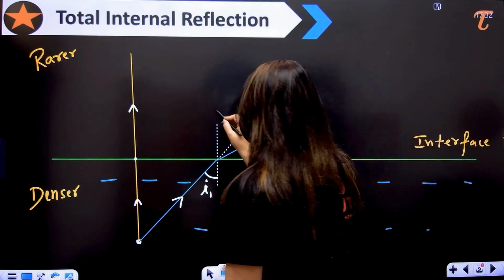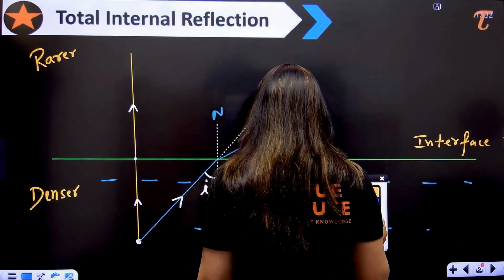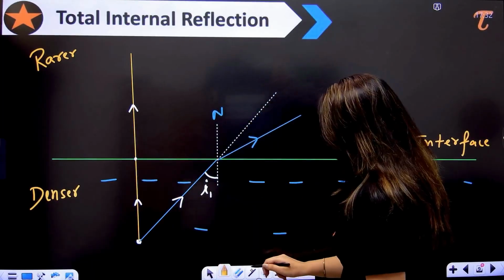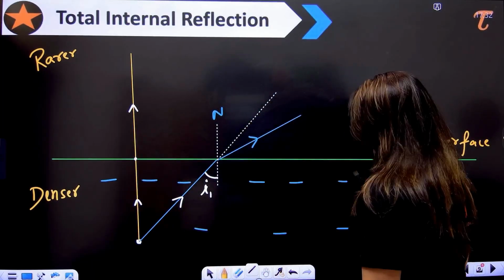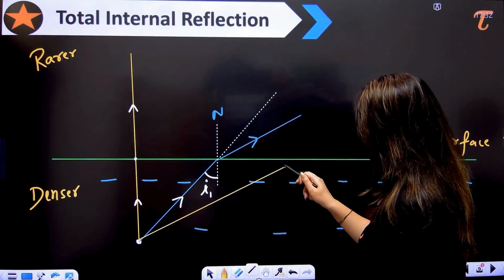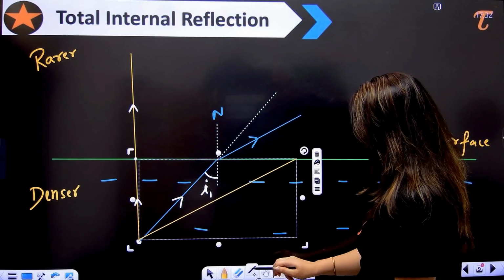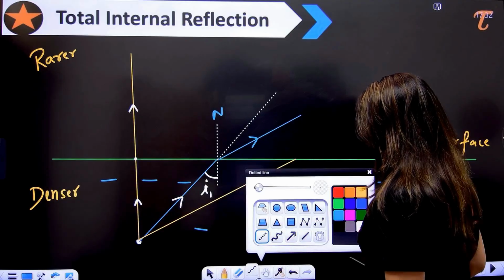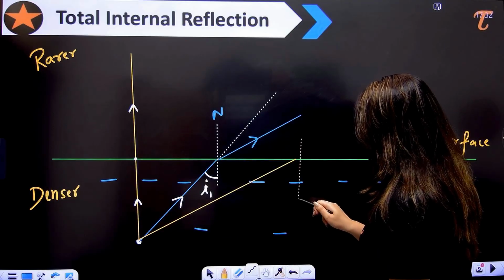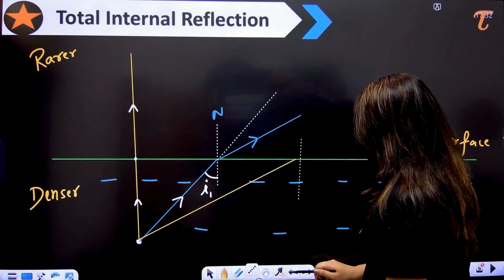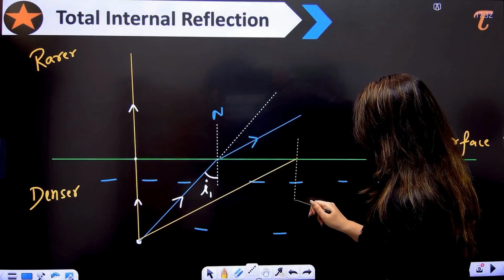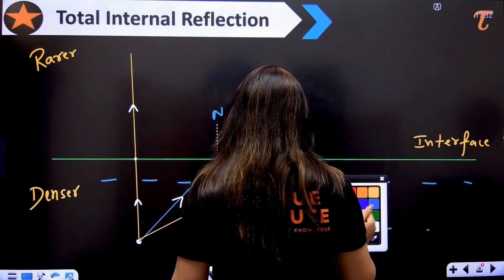Understood? Now, let us suppose I am going to take the other ray, which is far from here. So I will take like this. This is the normal which I am going to draw. See? Like this, right? So what do I know?